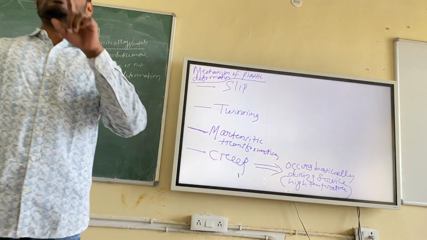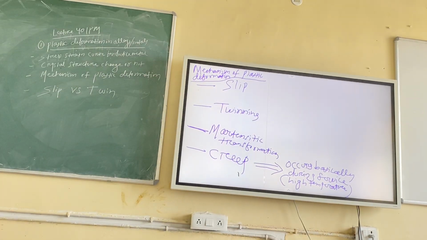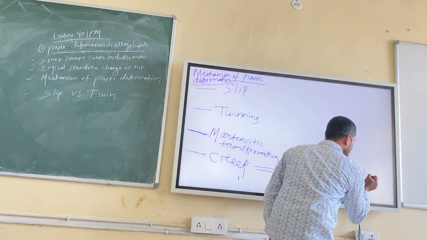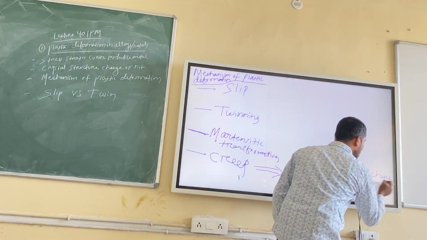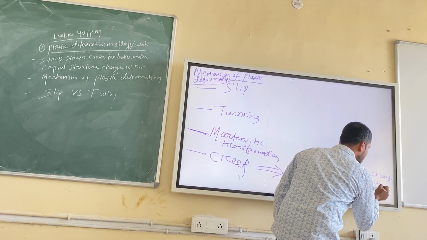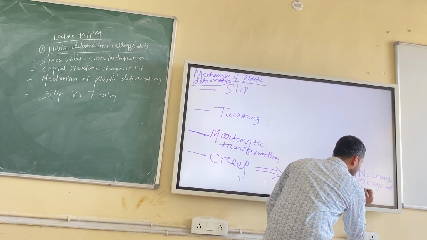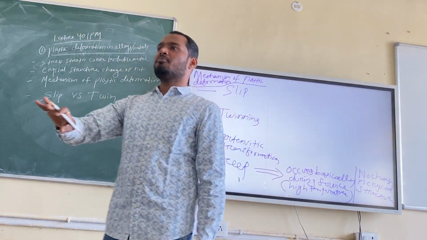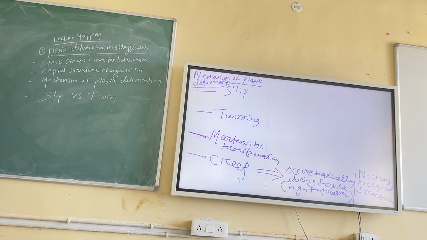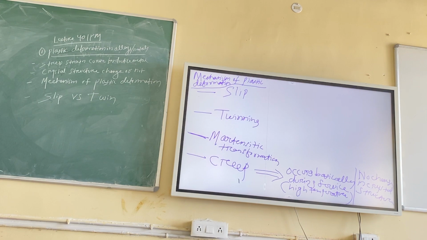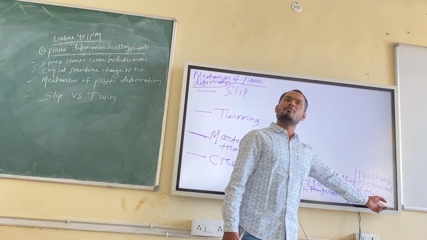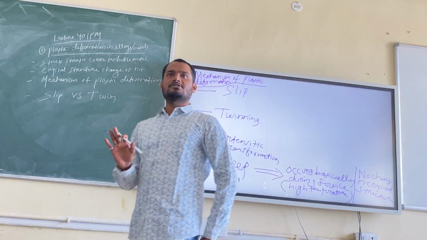In this transformation, I told one thing is there. So here, you can write: no change in crystal structure. As I told, after plastic deformation, crystal structure never changes. It remains as such. Suppose your material is made up of HCP. After failure also your material is HCP. There will be no change.